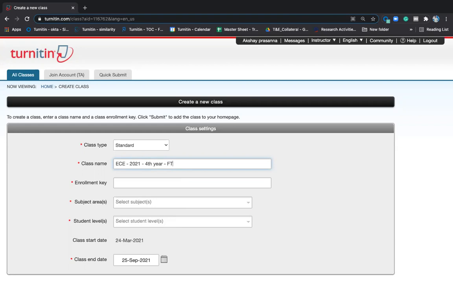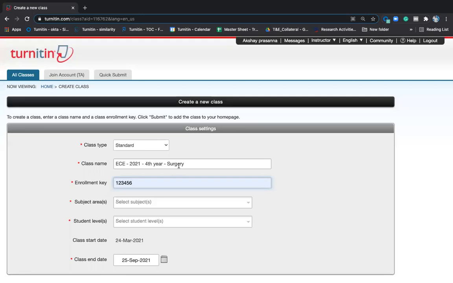I'll give it as FT. This is my subject area. I'm just giving it; if it is something else, you can give it as surgery. If you want to give it as general medicine, you can give general medicine. Whatever the students' documents you're going to check, give their details here, give the class name there, and give the enrollment key also, which is known to you, which you can set as a password for this class.